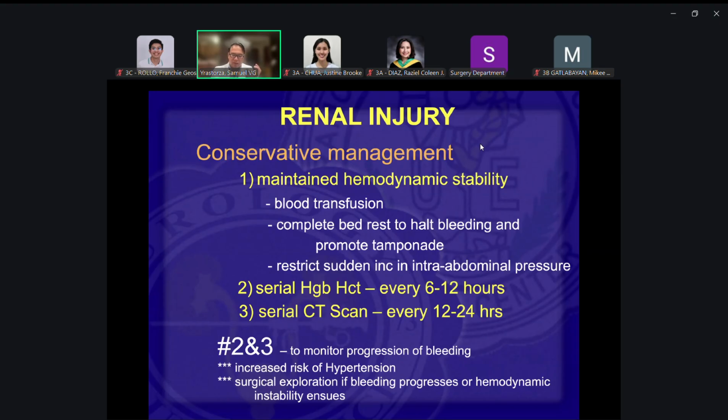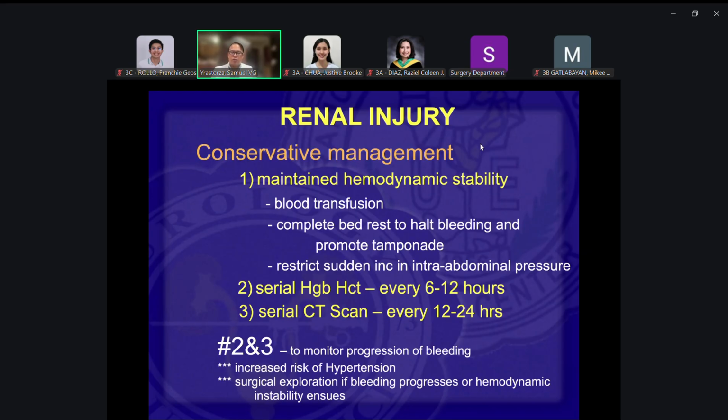If just one clot from an artery or vein gets dislodged, bleeding can ensue again. So the patient has to be on complete bed rest to prevent any sudden increase in abdominal pressure, so that healing will ensue. Once the clots are stable and the lacerations are stable, then the chances for rebleeding would be much lower.